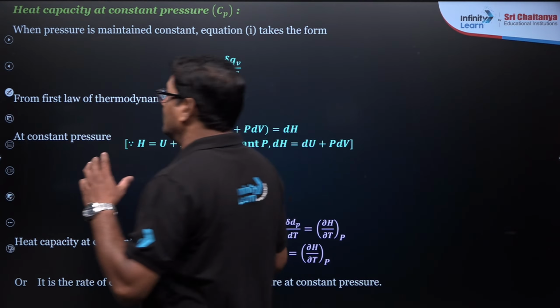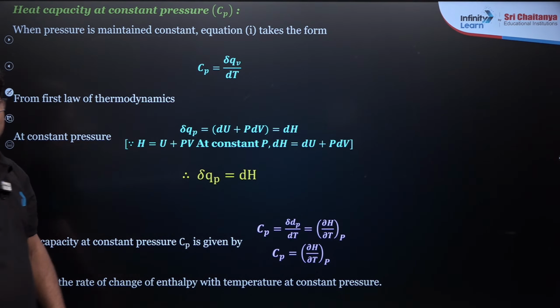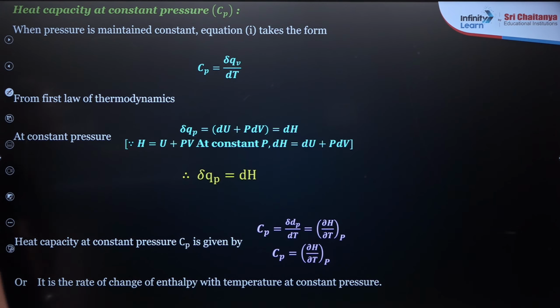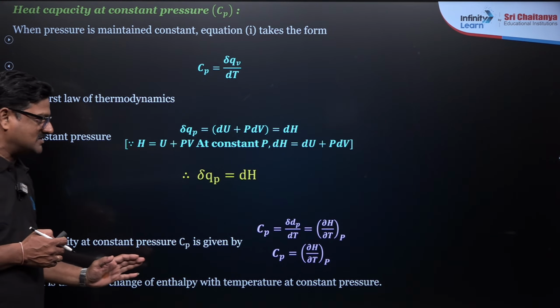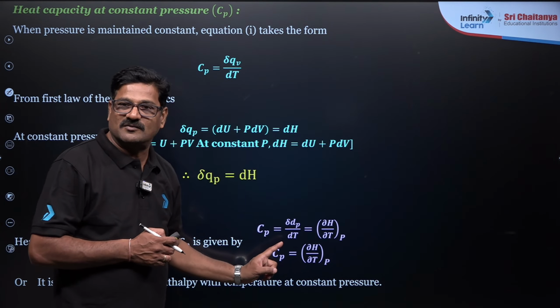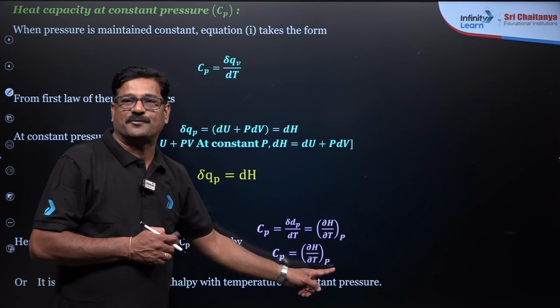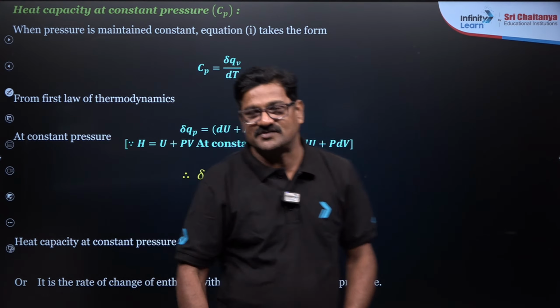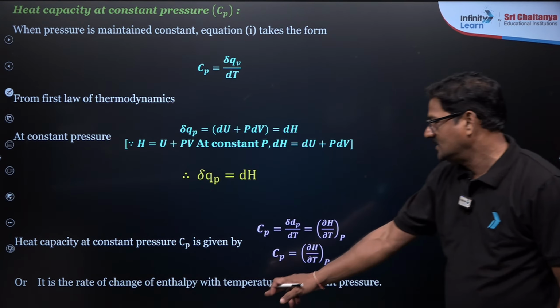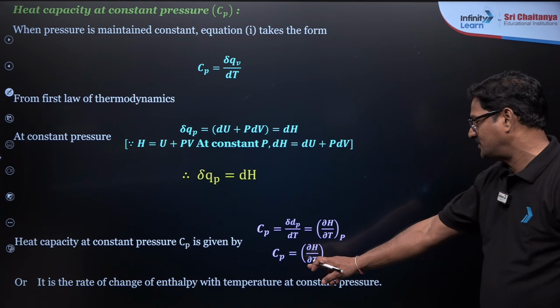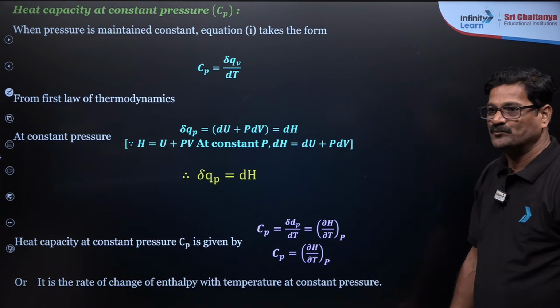The other terminology is heat capacity at constant pressure. At constant pressure it is nothing but the enthalpy change. So Cp is equal to dH by dT at constant pressure. It is defined as the change in enthalpy with temperature at constant pressure.